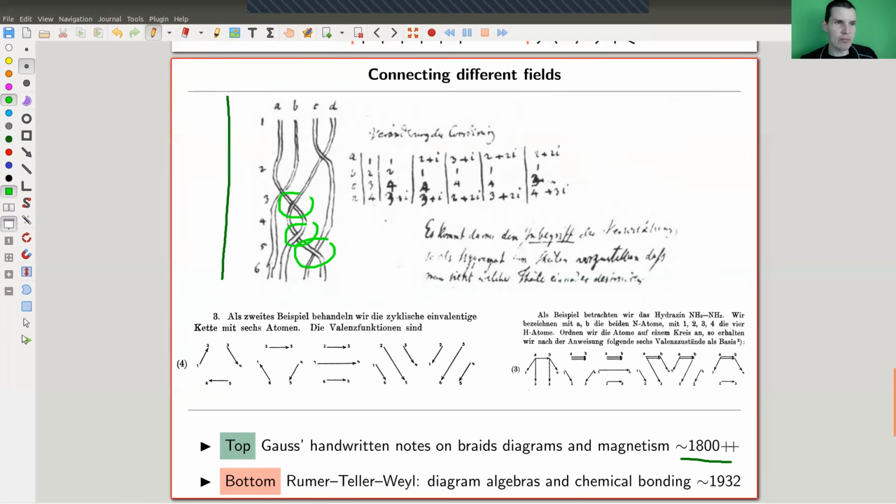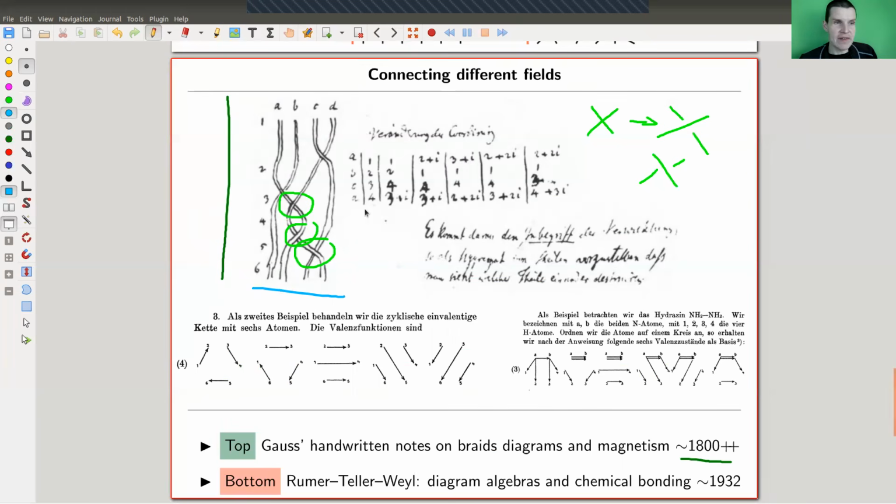It's really just a manifold picture from before, just keeping track of, instead of this diagram, Gauss would have drawn this diagram or the other one, making sure to keep track of which strand goes over and under. It's not quite clear to me what Gauss is doing here. It's somehow related to magnetism and trying to compute or define linking numbers for those pictures. But basically what Gauss invented is a diagram calculus in those pictures, and the associated diagram algebras are called braid groups. So this is one of the earliest references of diagram calculus.